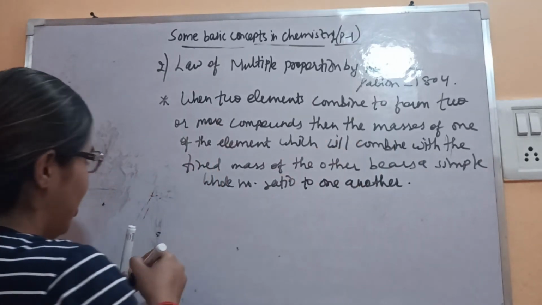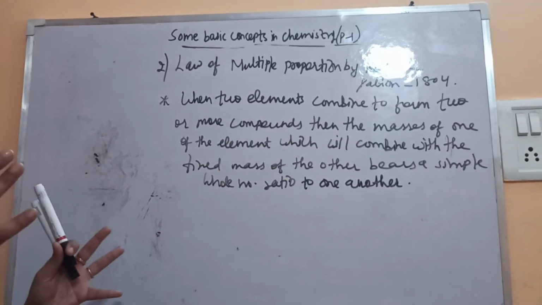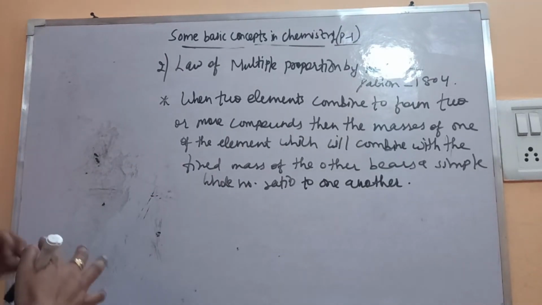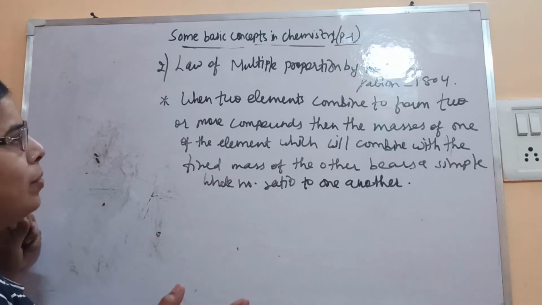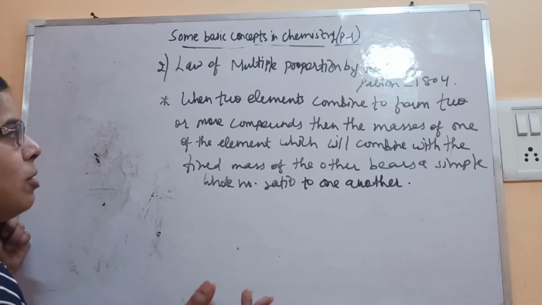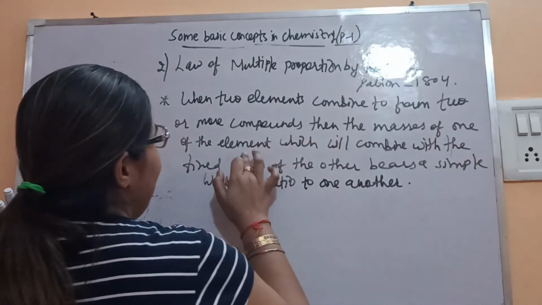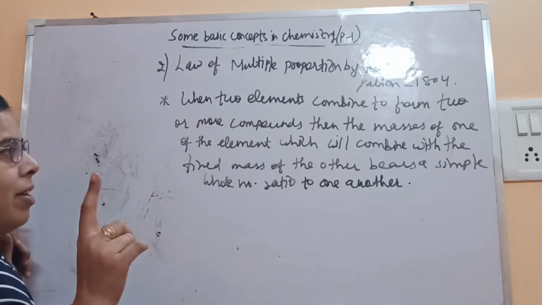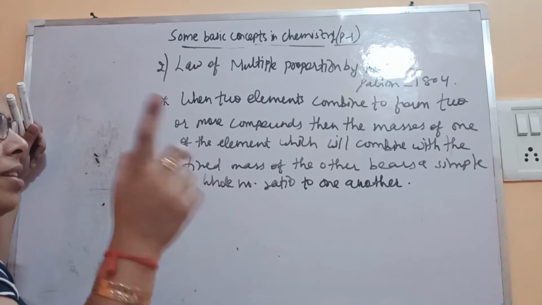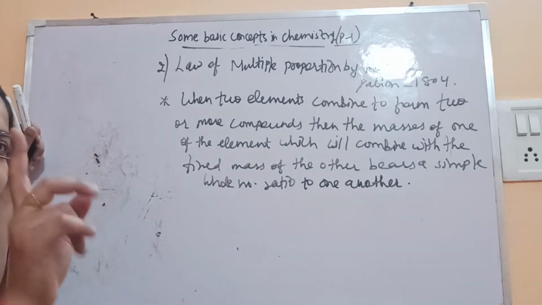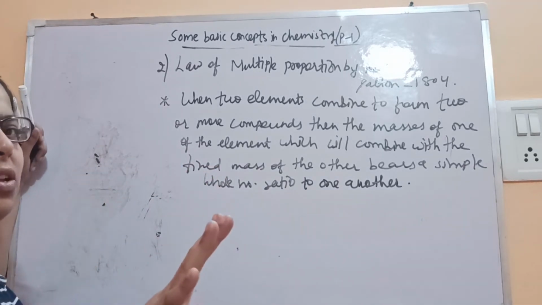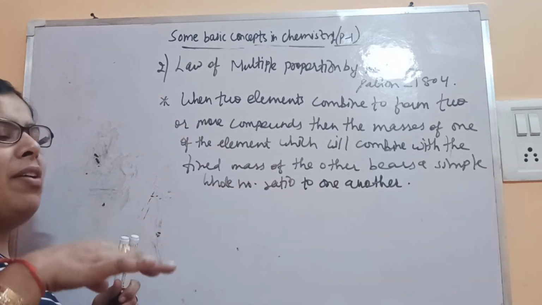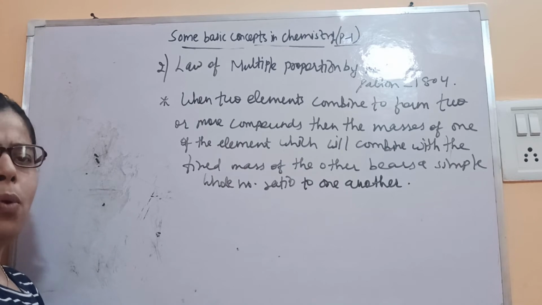So let's see what's the meaning of this. It's like the definite proportion, we have to take the idea from there only. When two elements combine to form two or more compounds, more than one compound is possible, then the mass of one of the elements which will combine with the fixed mass of the other. Means if two elements are there, then the mass of one of the elements is always fixed. It will not change. And then in those compounds, they'll bear a simple whole number ratio.